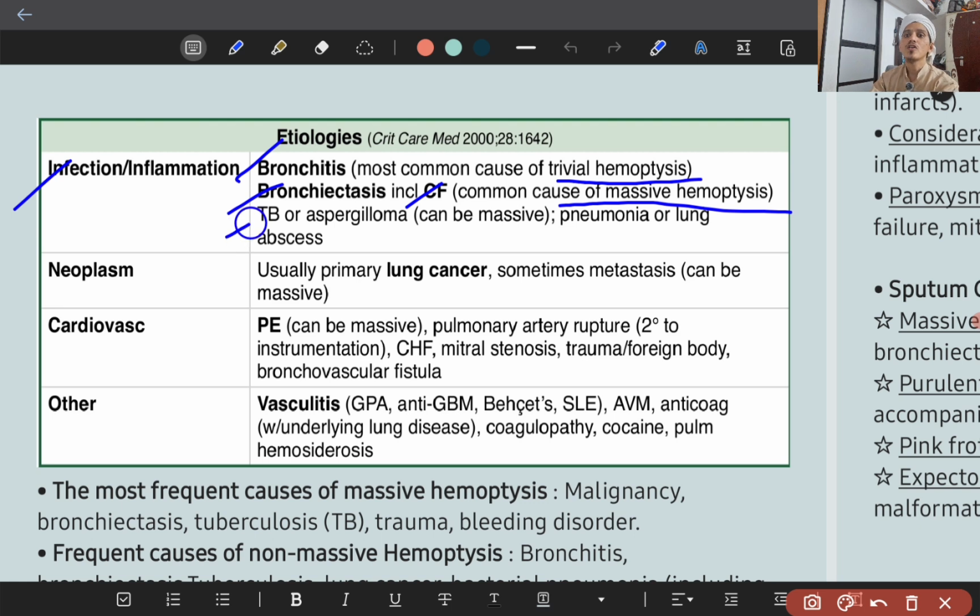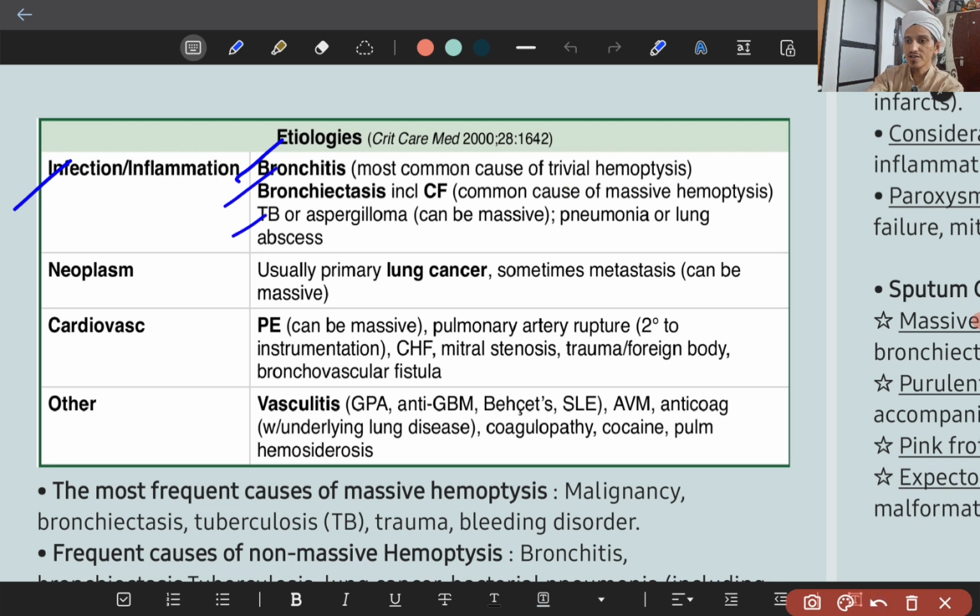Tuberculosis in India is also a common cause of massive hemoptysis, irrespective of whether the TB is active or inactive, and whether the patient is treated or not. Pneumonia and lung abscess can also be causes. Remember the common causes: bronchitis, bronchiectasis, and tuberculosis.